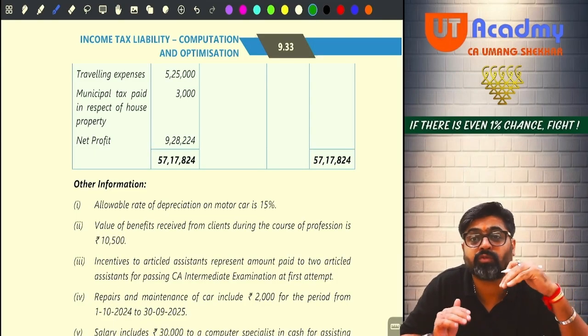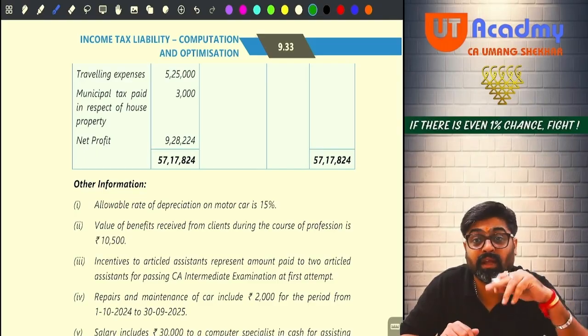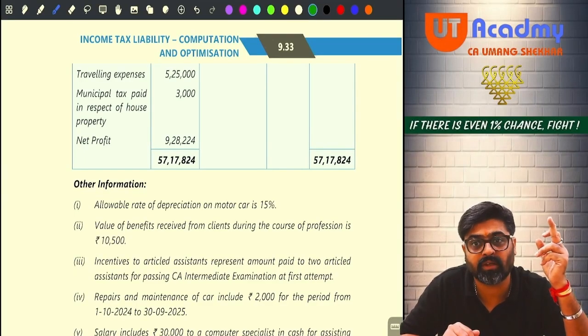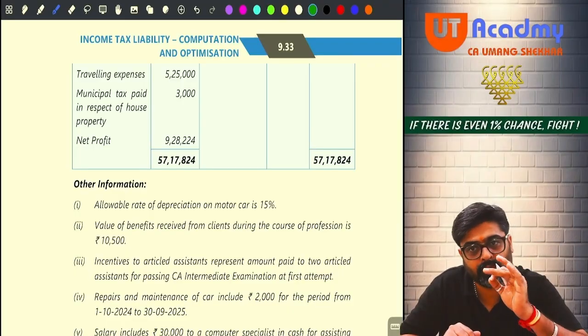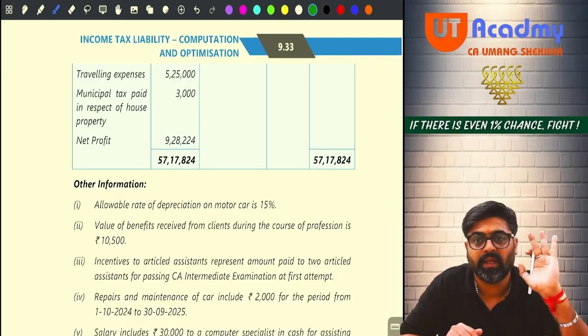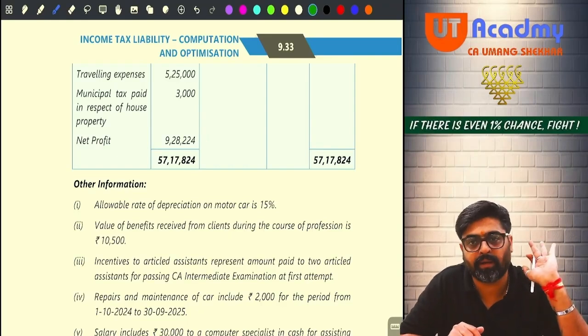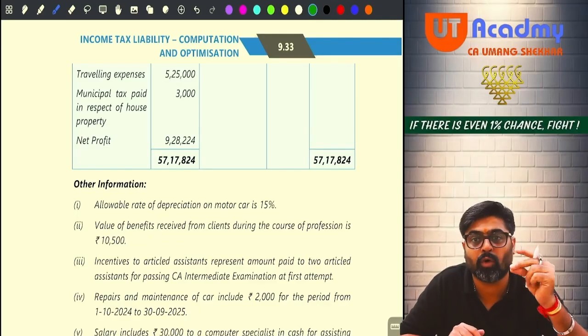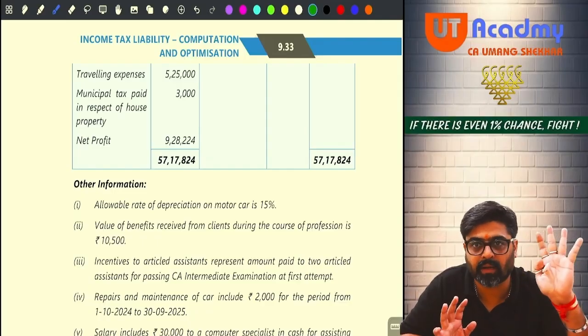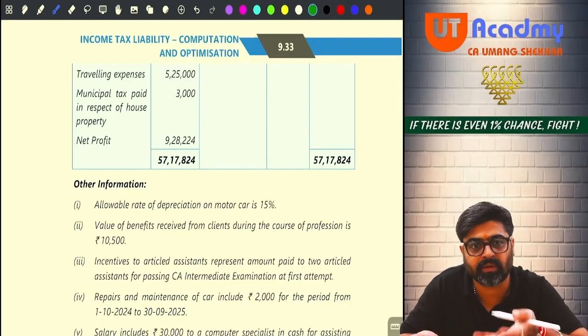Motor car is purchased for the first time in this year. If it was there in the business since the beginning, then 100% there would have been an opening WDV which they would have given you. If they have not given that opening WDV, the motor car block will be made for the first time in this previous year. Opening WDV will become 0. Block, you are forming the block for the first time.